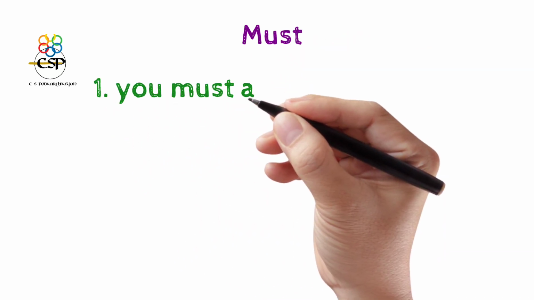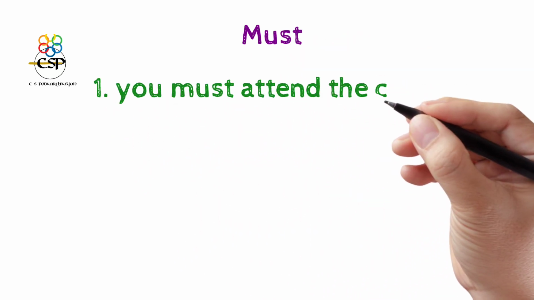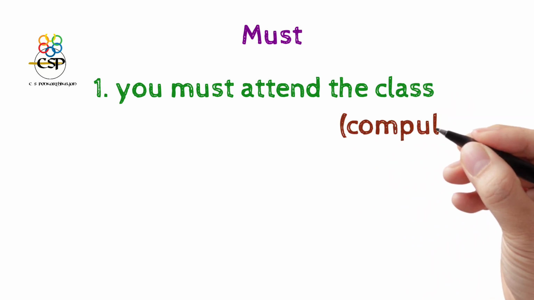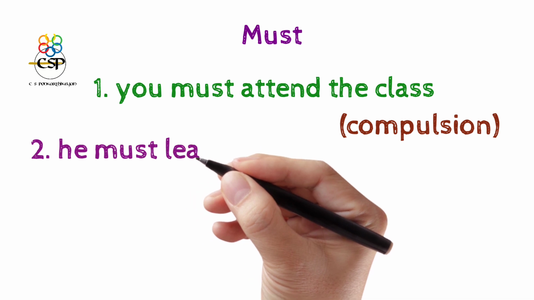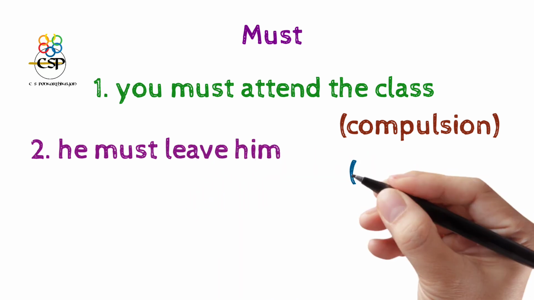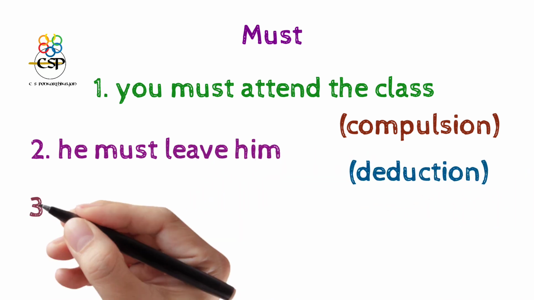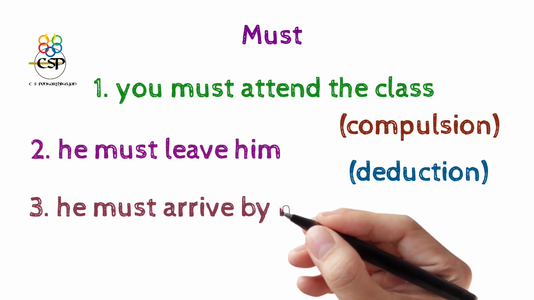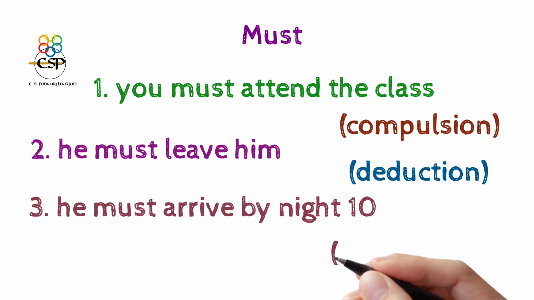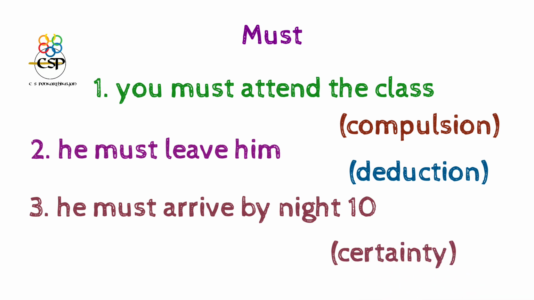The next word is must. Must is normally used for compulsion. You must attend the class, for students. Must I come with you? It is about obligation. He must leave. That is about deduction. He must arrive by 10 o'clock at night. That is about certainty, maybe or maybe not.